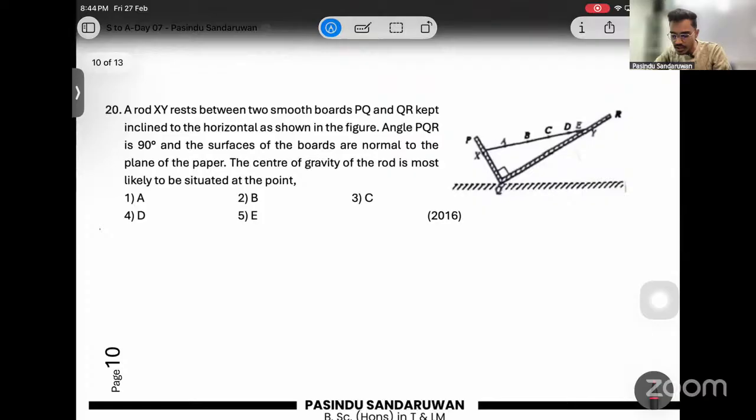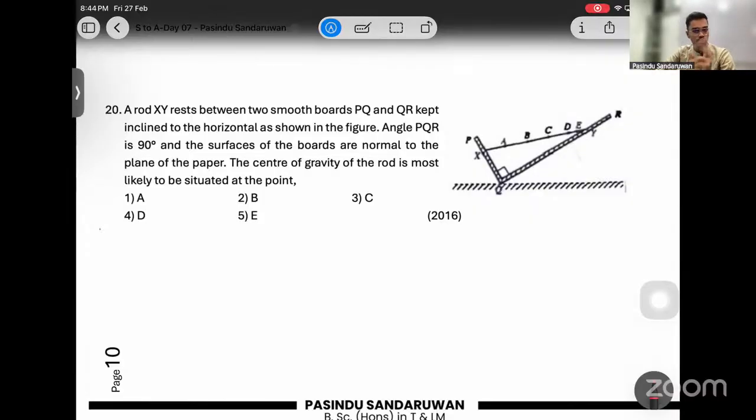20. A rod XY rests between two smooth boards, PQ and QR, kept inclined to the horizontal as shown in the figure. Angle PQR is 90 degrees. It is given that the surfaces of the boards are normal to the plane of the paper. The center of gravity of the rod is most likely to be situated at which point?